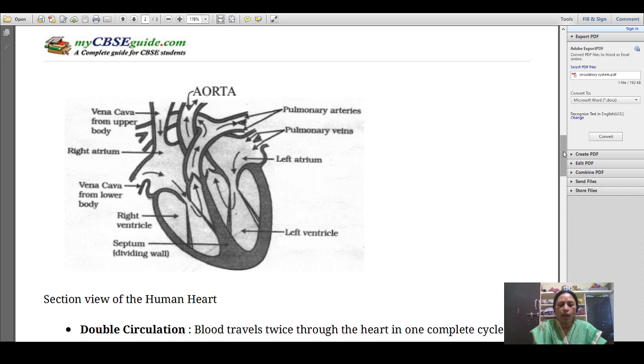The heart is four chambered. The upper two chambers are known as atria and the lower two chambers are known as ventricles: the left atrium and the right atrium, then on the lower part, the left ventricle and the right ventricle. The left side and the right side are separated by a wall. That wall is known as the septum.